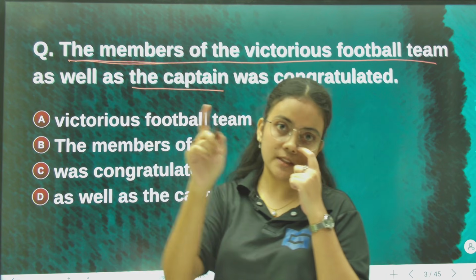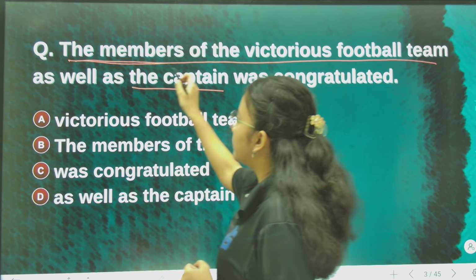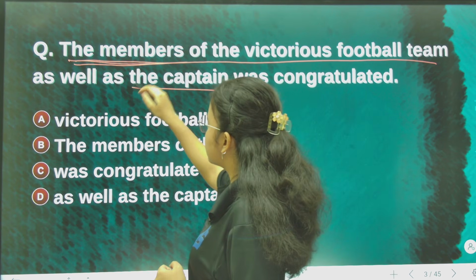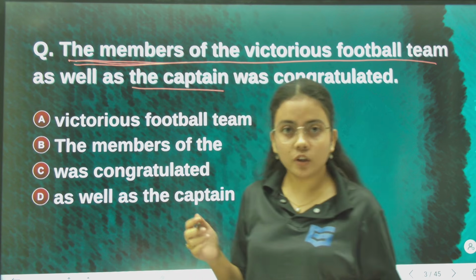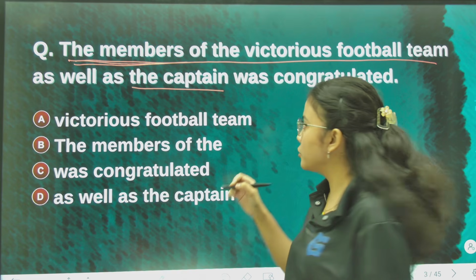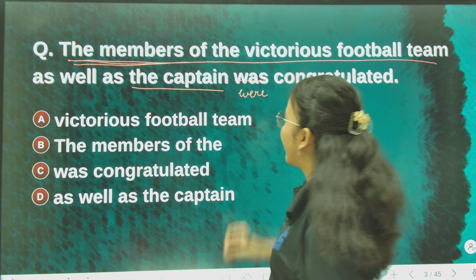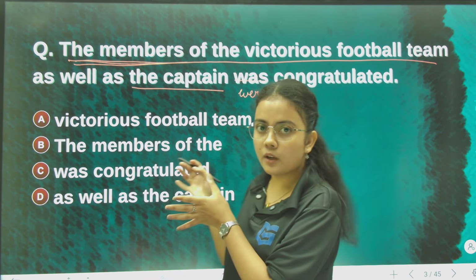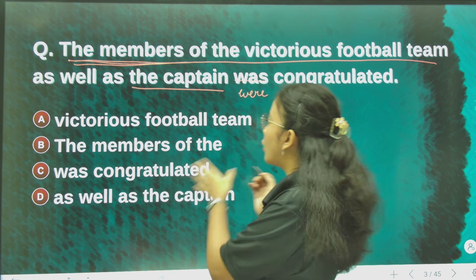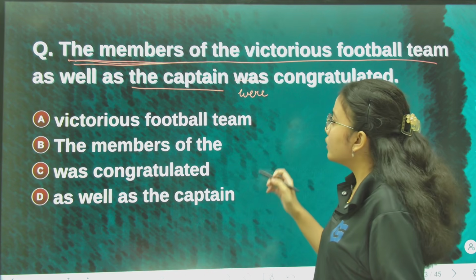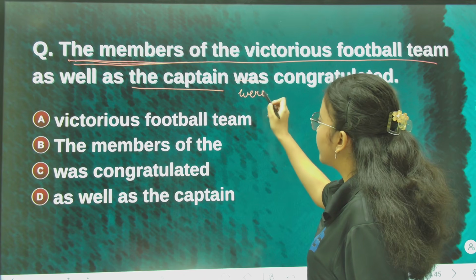So here the first subject, the members, is plural. We don't write was, we write were. As we know, after a plural noun we always write were.